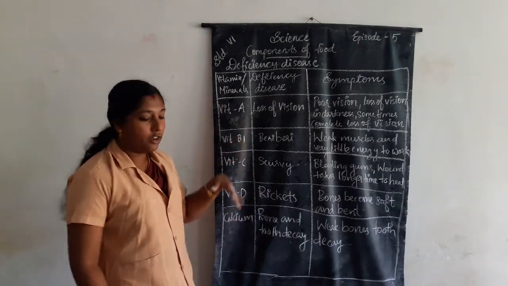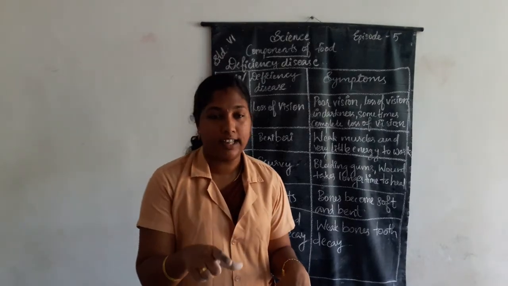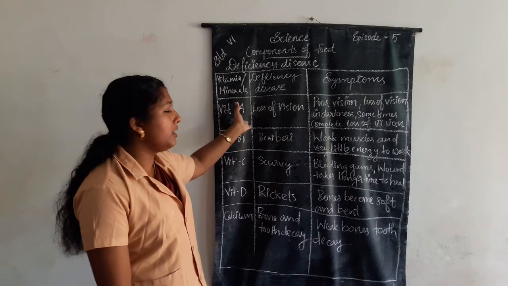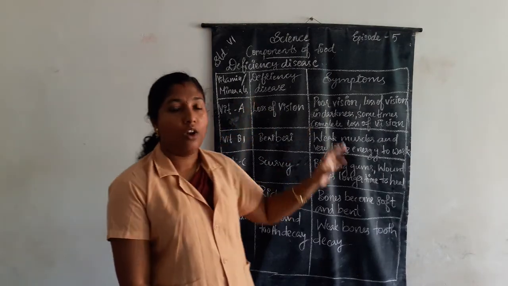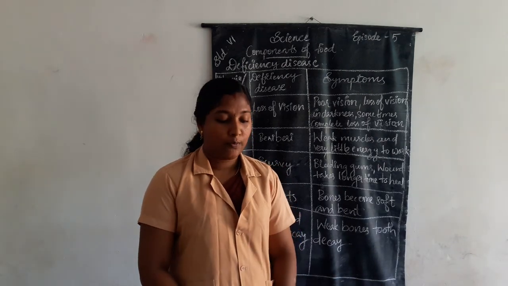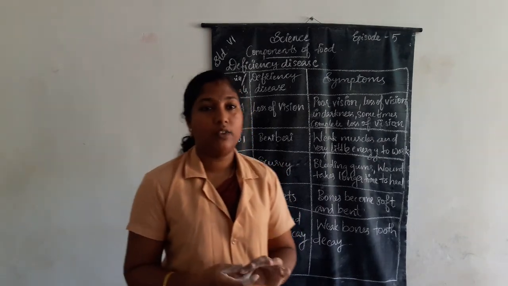Okay. Here in your textbook, a column is present. In that column, many diseases and their symptoms, and the vitamins and minerals, are given. All of you study well. Then our lesson is over. All of you read our textbook neatly.